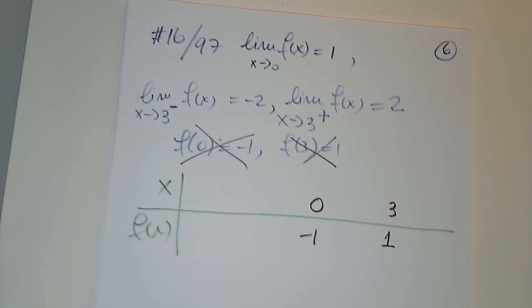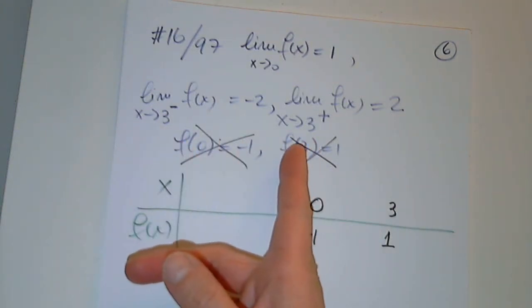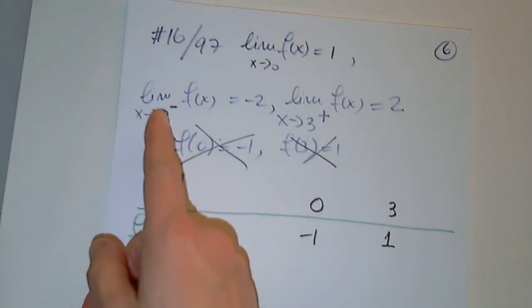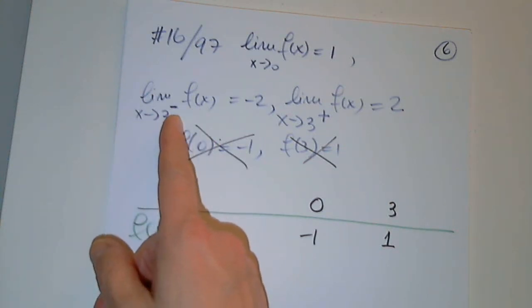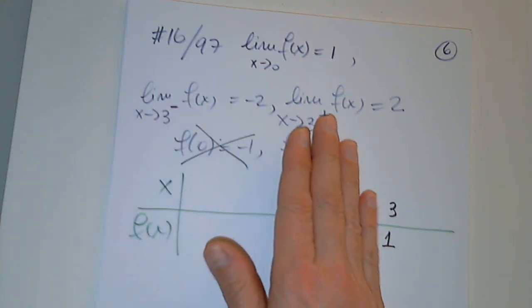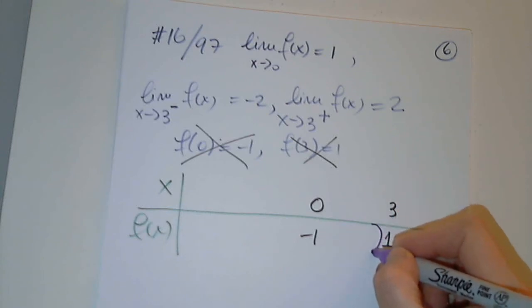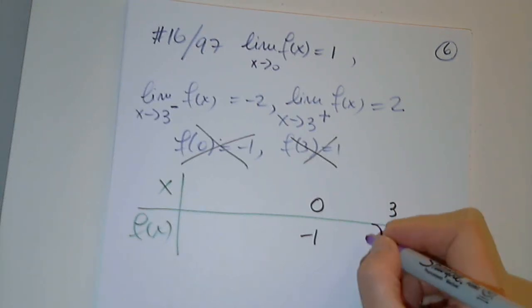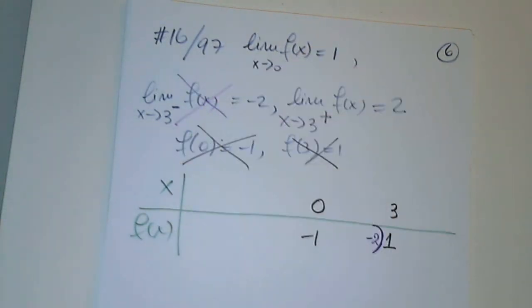And the next step, it says something about 3, right? It says the limit of f of x as x approaches 3 from the left, with values smaller than 3, the function approaches -2, inside parenthesis -2. Okay, done with that too.